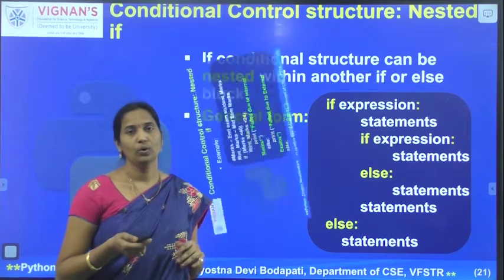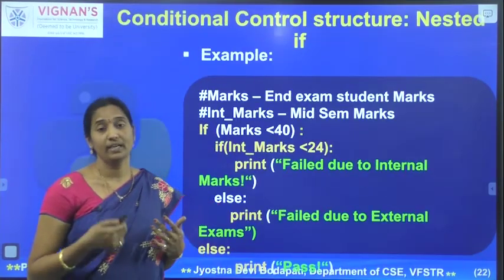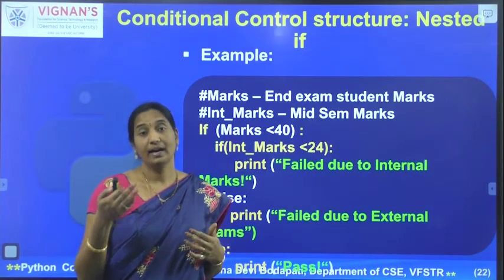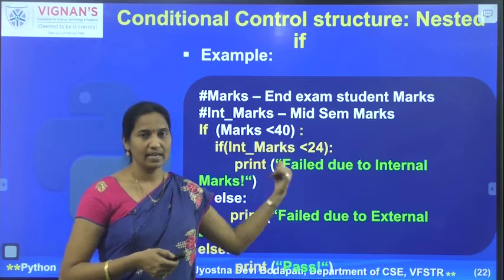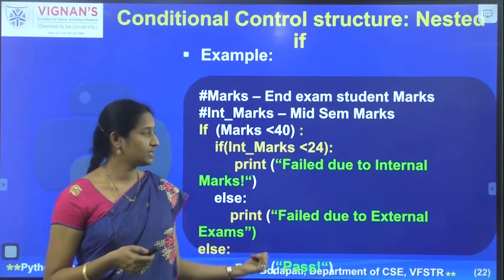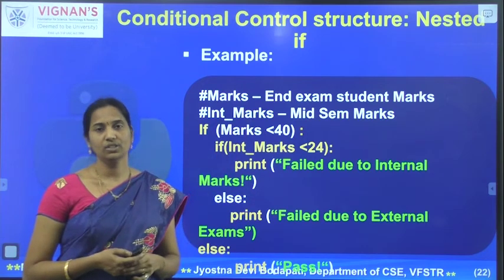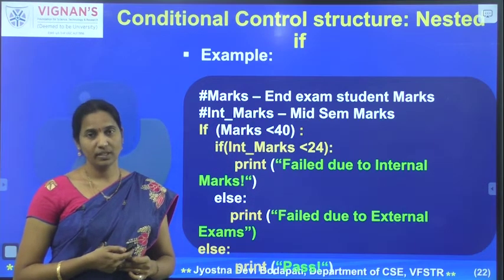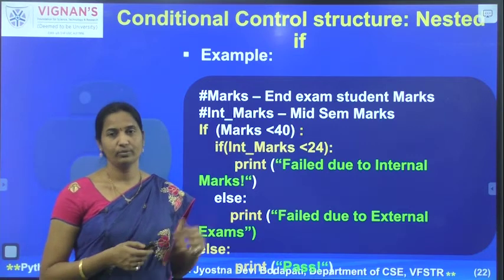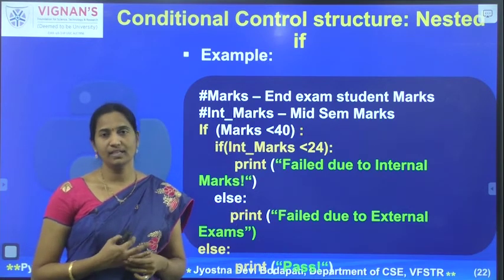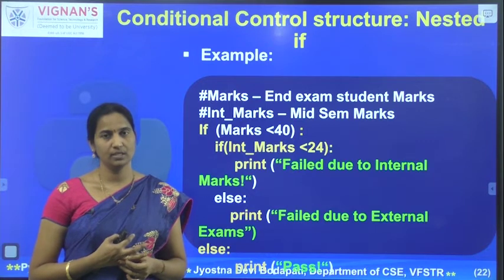So that's how we can place one if-else structure as part of another if-else structure. Now let's have an example where we can make use of this nested if structure. So if you observe, here marks is a variable which indicates the end-sem marks of the students of one subject, obviously. Then internal marks is a variable which indicates the internal marks of the students in a subject.